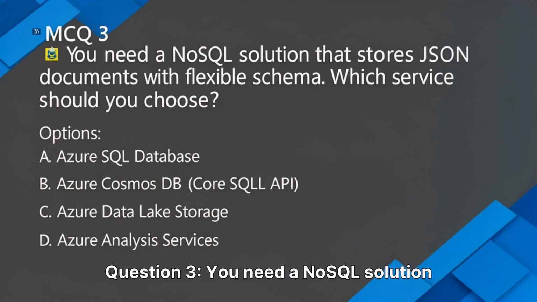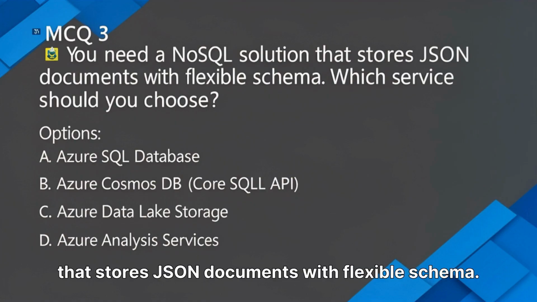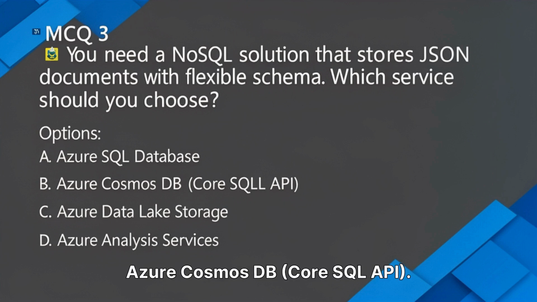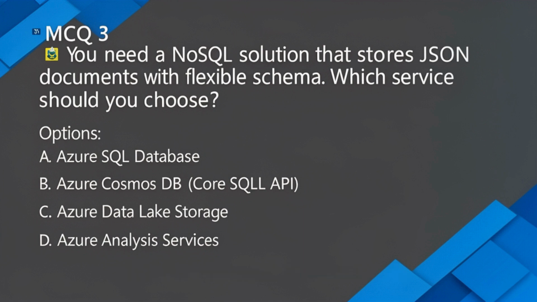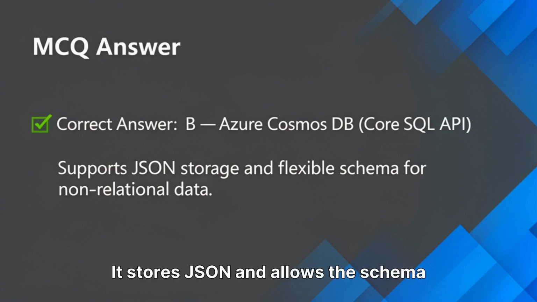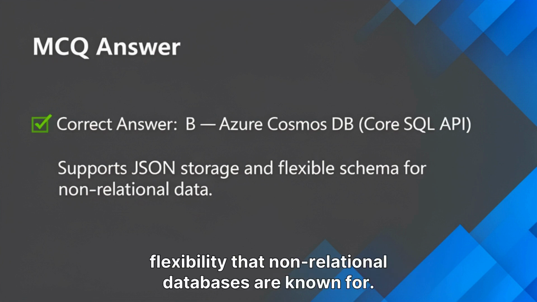Question 3. You need a NoSQL solution that stores JSON documents with flexible schema. Which service should you choose? A. Azure SQL Database. B. Azure Cosmos DB, Core SQL API. C. Azure Data Lake Storage. D. Azure Analysis Services. Pause here. Correct answer, B. Azure Cosmos DB. It stores JSON and allows the schema flexibility that non-relational databases are known for.